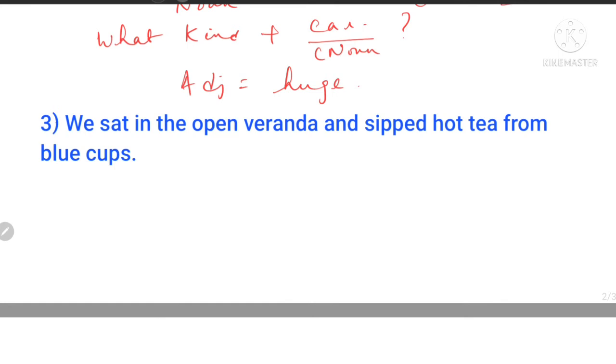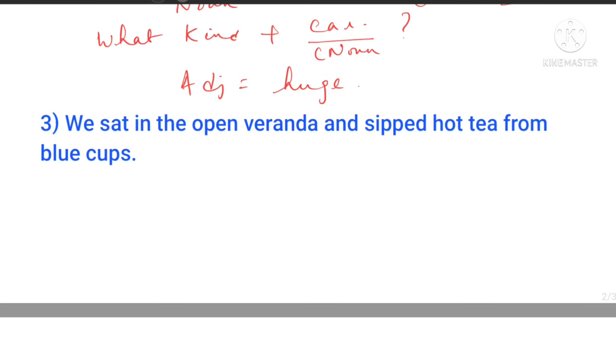cups. Now, first of all, the clarification which many of my students ask: sir, can there be only one adjective in a sentence? No. It is not mandatory or compulsory that you will find only one adjective. Don't be stupid out here. Give a logical reasoning to it. Find the nouns. If there are 3 nouns, there will be 3 adjectives too.